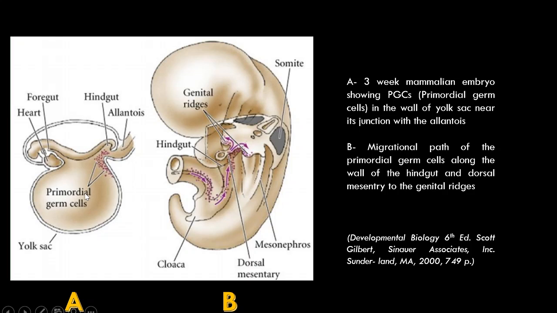At the junction of the yolk sac and the allantois, this area, the primordial germ cells arise from here. And in figure B, you can see they migrate along the wall of the hindgut and the dorsal mesentery and then reach here and here. These are the genital ridges.